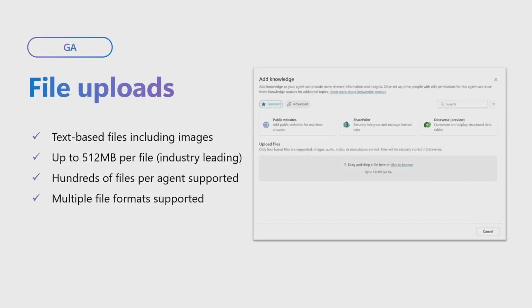Now within the file uploads, so for example, you have PDF files like I've shown you today. If you have images, that will be supported as well. So you can use that for your agent to reason over these images inside those PDF files. We support up to 512 megabytes per file, and also hundreds of files per agent is also supported.